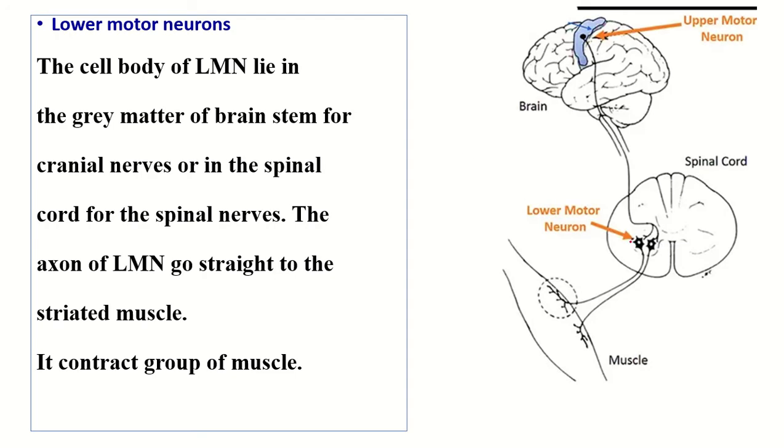This is the location of the lower motor neuron, so it lies in the gray matter of the brainstem for the cranial nerves or in the spinal cord for the spinal nerve. The axon of the lower motor neurons goes straight to the striated muscles. It contacts a group of the muscle.